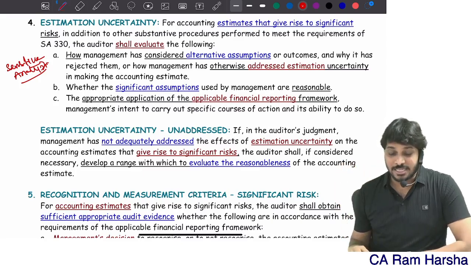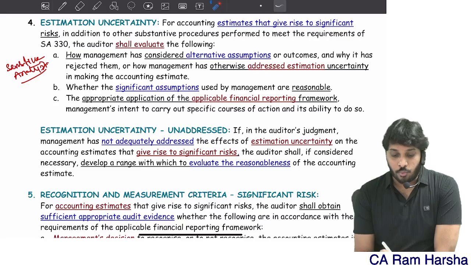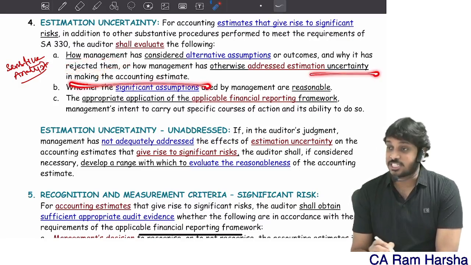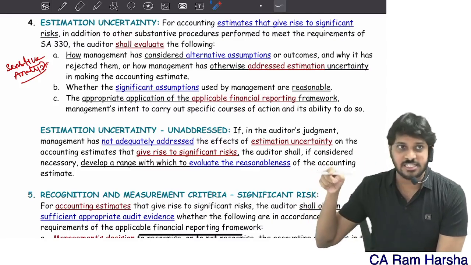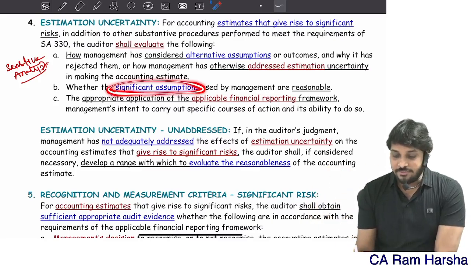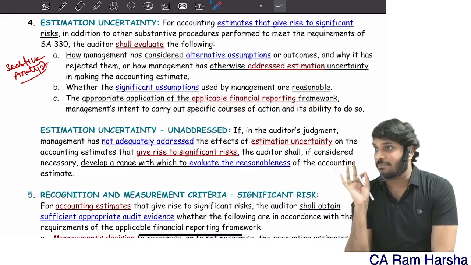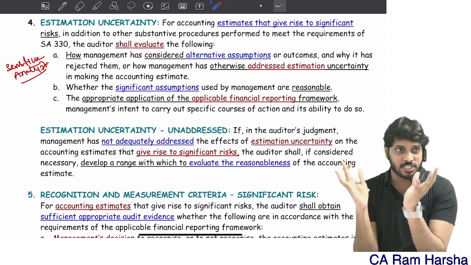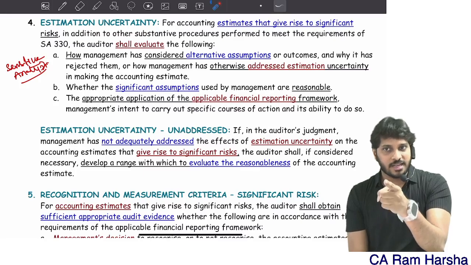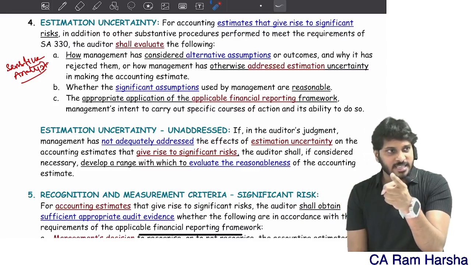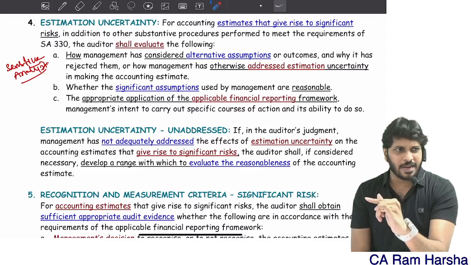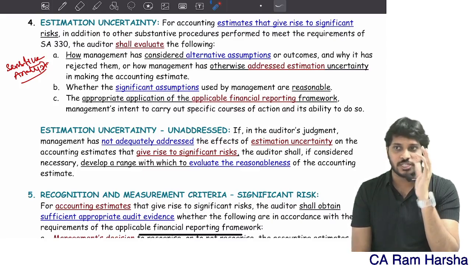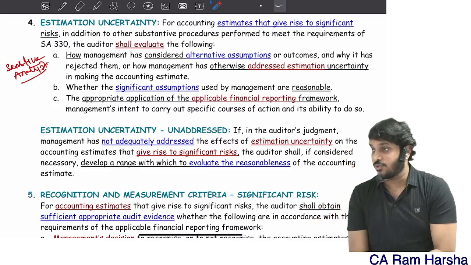So whether management has considered alternative assumptions, why they rejected them, how the present estimate is addressing the uncertainty. Are significant assumptions reasonable? Whether the applicable framework has been properly applied or not. Whenever an estimate involves high estimation uncertainty, check whether alternative assumptions are possible, why they rejected so many other options, why they selected this option, whether the applicable framework is correctly applied, and whether significant assumptions chosen are reasonable, genuine. You need to verify that.